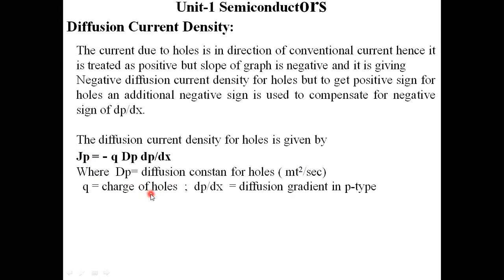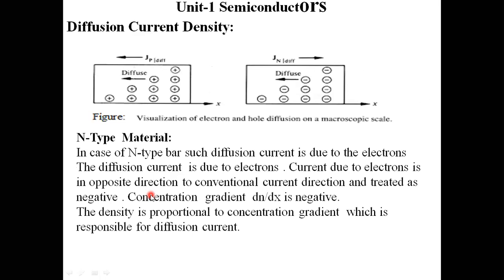Similarly, I am going for n-type semiconductor material. In the case of an n-type semiconductor material or semiconductor bar, the diffusion current is mainly due to the electrons. The current due to electrons is in the opposite direction to the conventional current direction, and is treated as negative here.